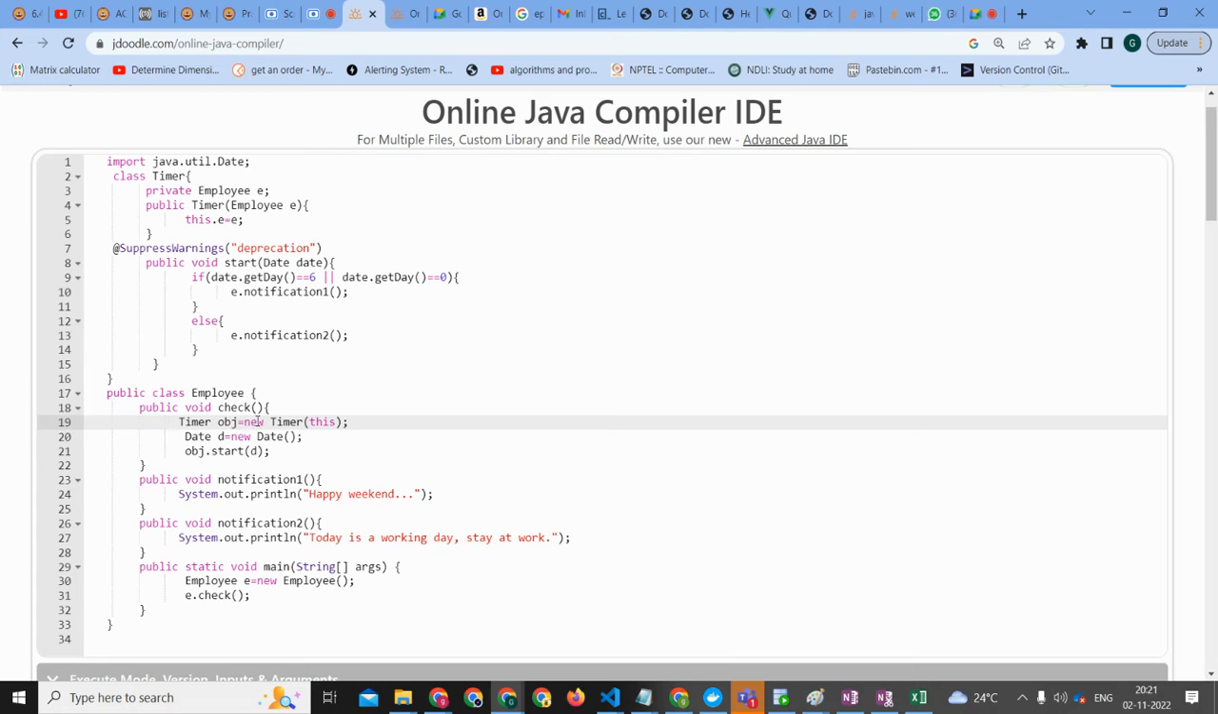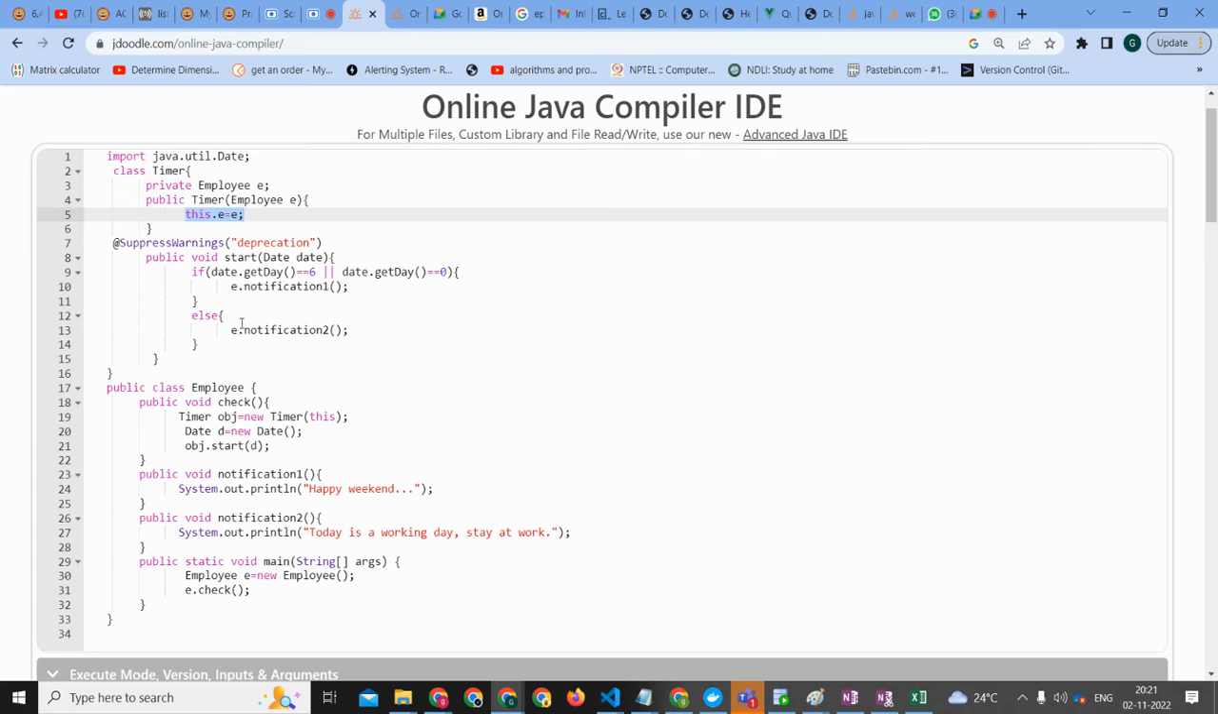And we are creating a date object. Wait a minute. You are creating an object of timer, right? So you need to go to the timer class. Okay, so here is the timer class, see the constructor now. Are you able to see the employee is coming up? Yes. This reference refers to the current employee. And this dot e is equals to e.